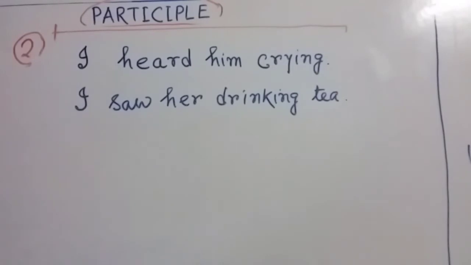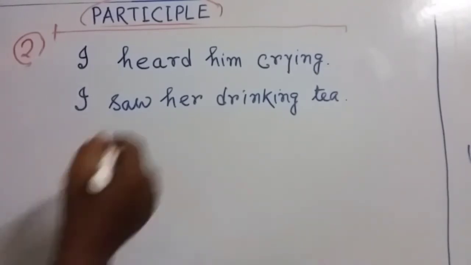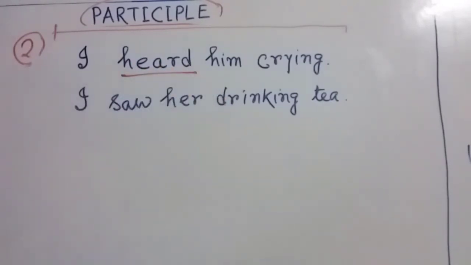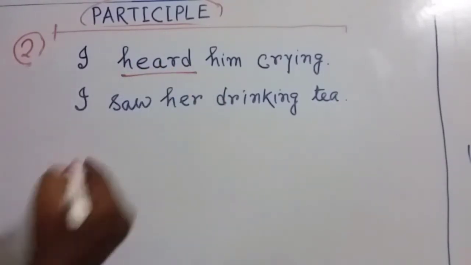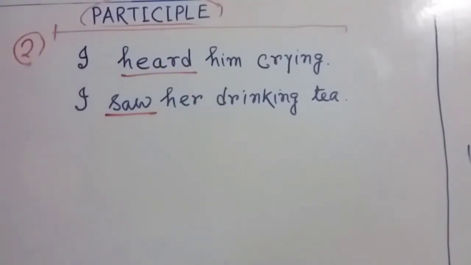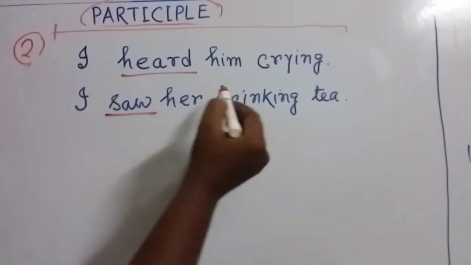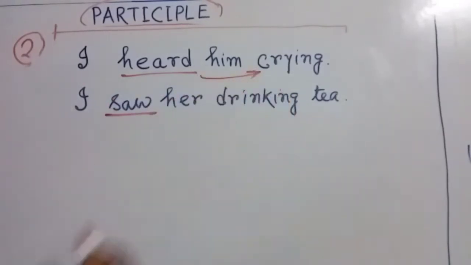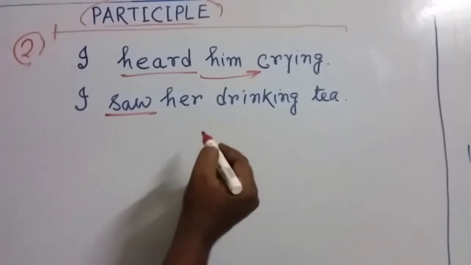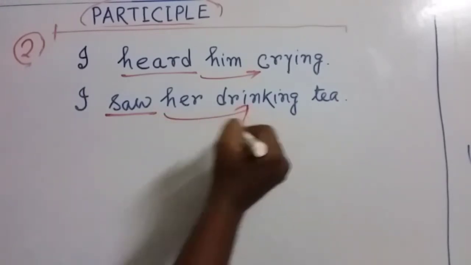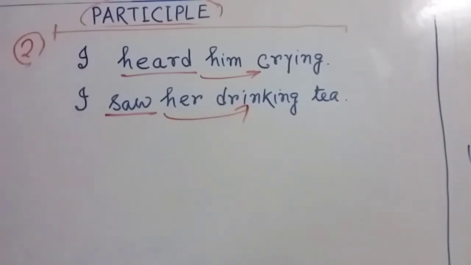Friends, you can see I have written here 2 example sentences. First of all, this term heard, it is a verb of perception. This one is also verb of perception. And after that we have used the present participle. Here you can see we have used present participle. My dear friends,